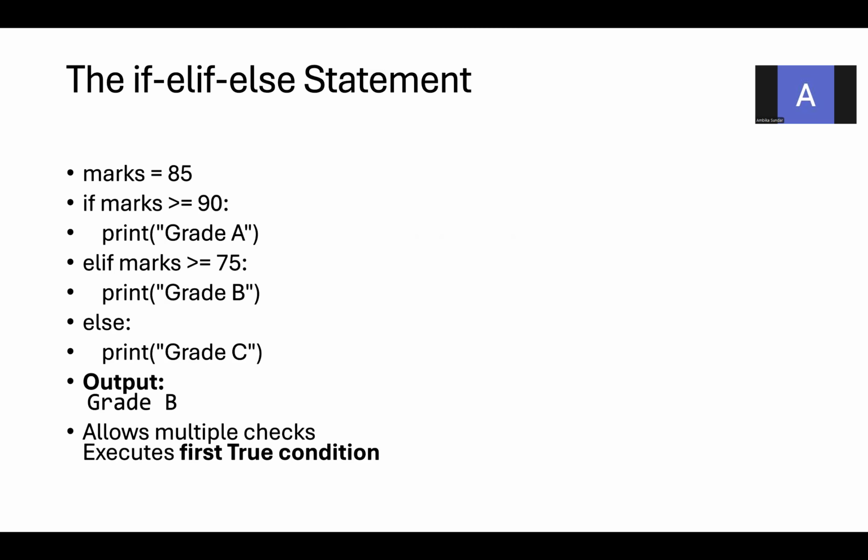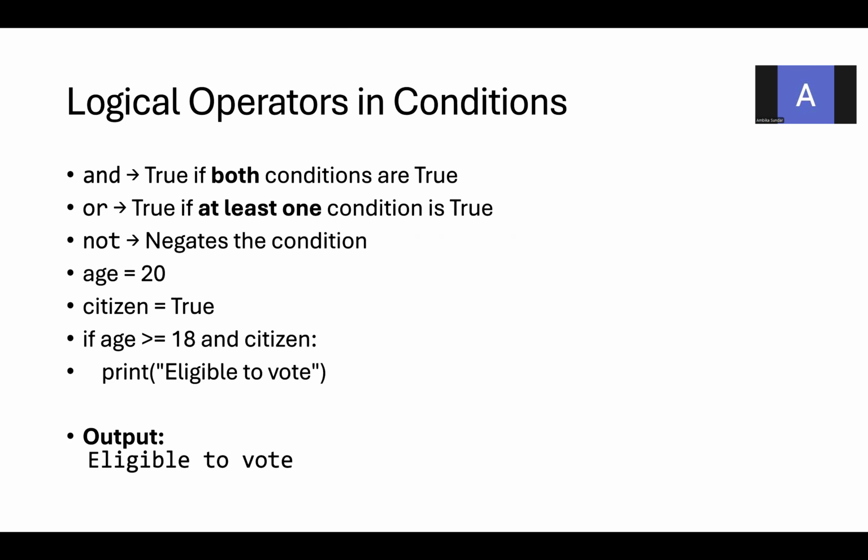Now, the input mark you are given is 85. Coming to the first condition, 85 greater than or equal to 90 fails. So it is not going to print the first if statement. Now, it will come to the elif. 85 is greater than or equal to 75, true. So now the second statement, print of grade B, will be executed. As the condition succeeds here, it won't come to the else part of the program. So the output of this program is grade B. It allows multiple checks and executes the first true condition.